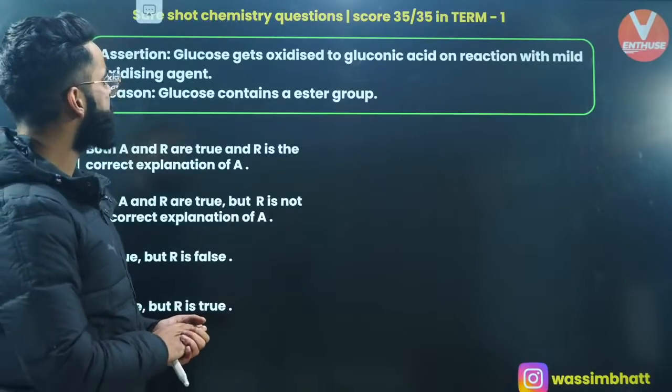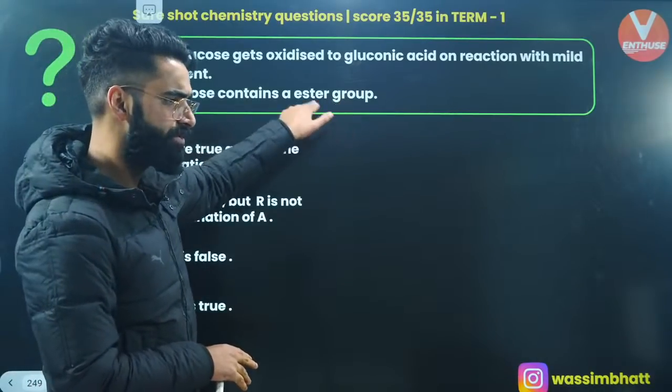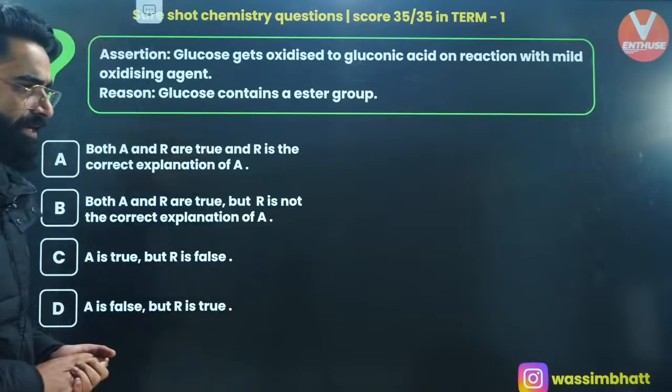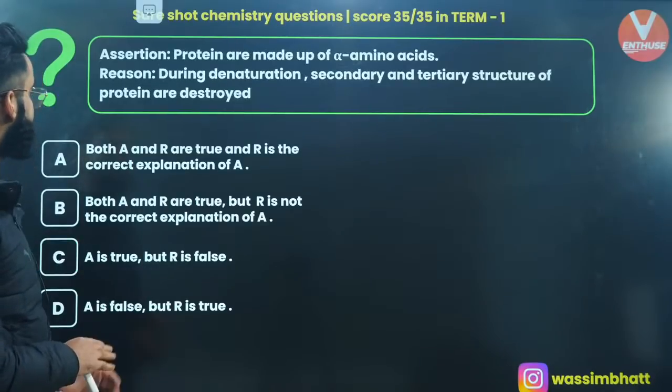Assertion: glucose gets oxidized to gluconic acid on reaction with mild oxidizing agent, which is absolutely correct. Reason: glucose contains the ester group. Glucose does not contain the ester group, right? Okay, assertion is right, reason is wrong.